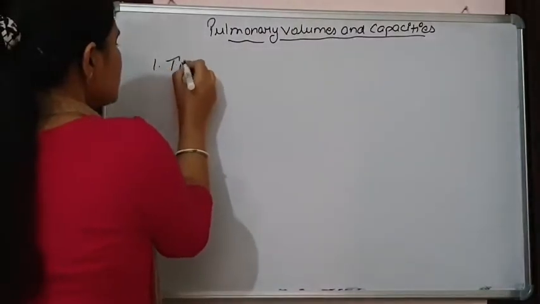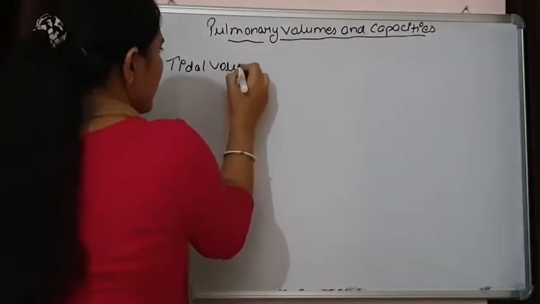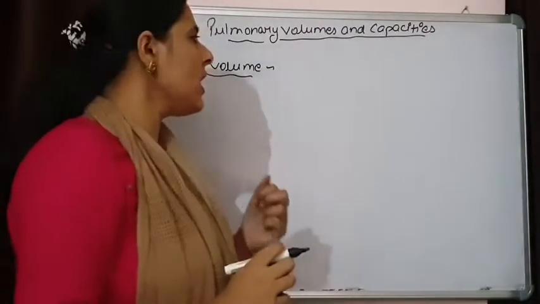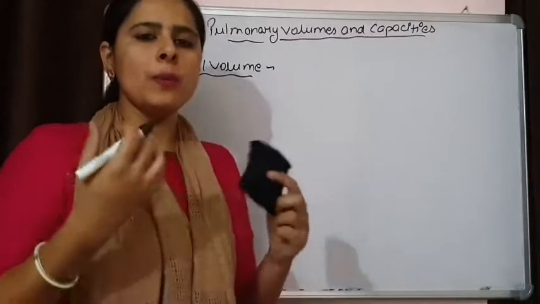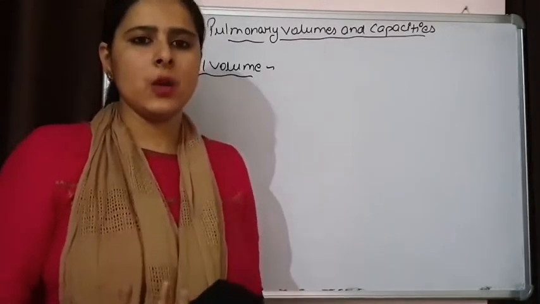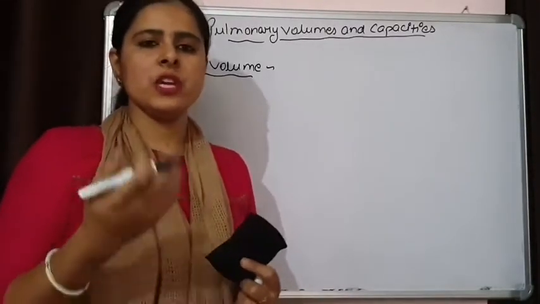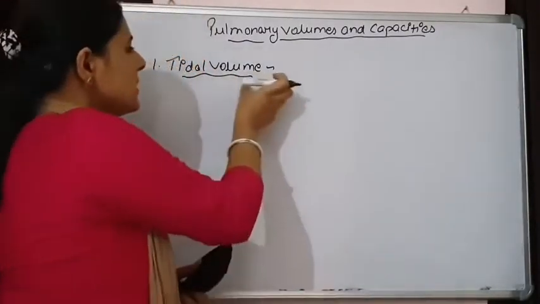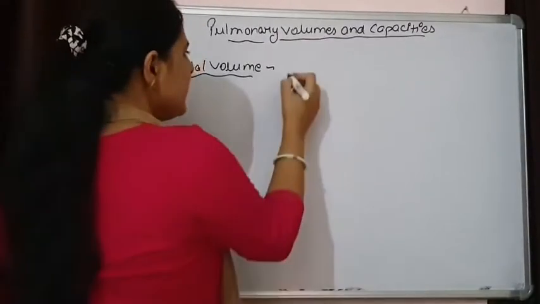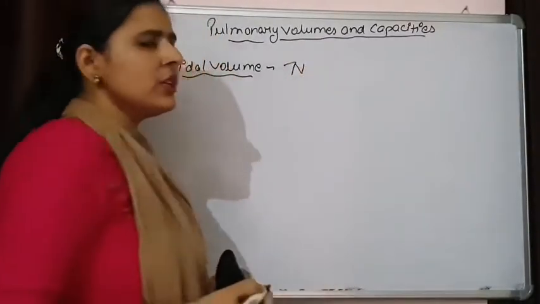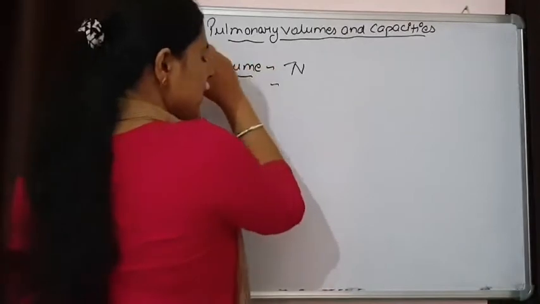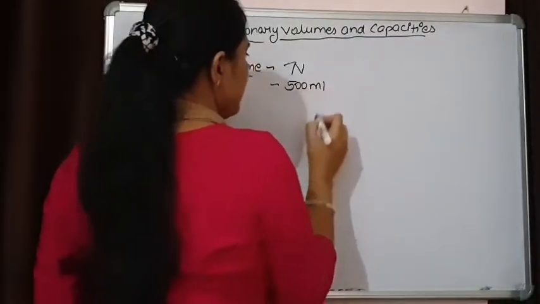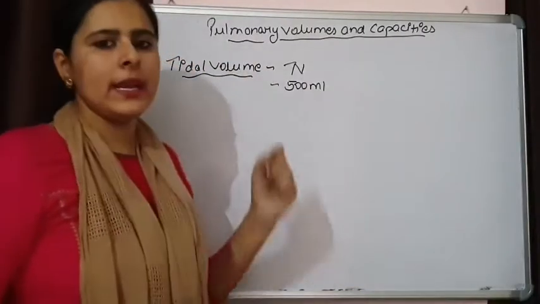The first term is tidal volume. Tidal volume is basically the amount of air that we are normally breathing in or exhaling out. In normal situations, how much air we breathe in or exhale out gives us the tidal volume, and it is represented by the abbreviation TV. The amount of air that we can normally breathe in or exhale out is near about 500 ml. This is the value of our tidal volume.